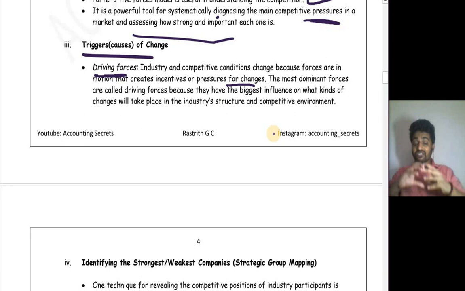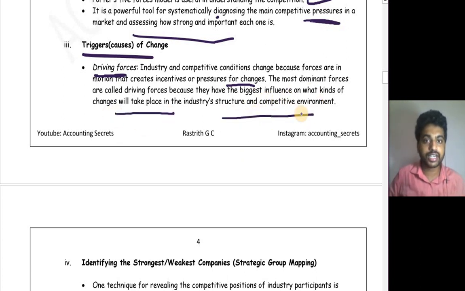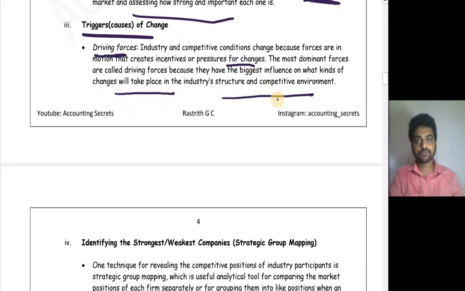Why? Because there are some forces which act as a changing factor. Those forces ask you to change. See, out of all those forces, the most dominant force which will make changes in that particular industry or competition will be known as a driving force. The most dominant forces are called driving forces because they have the biggest influence on what kind of changes will take place in the industry structure and competitive environment.